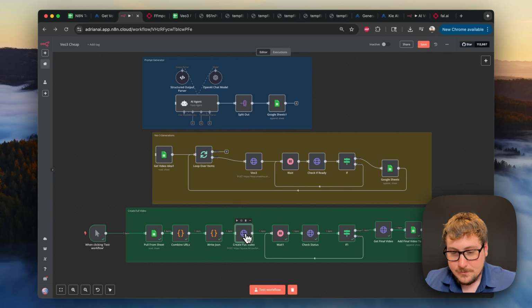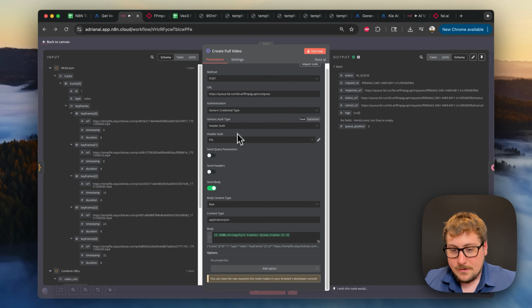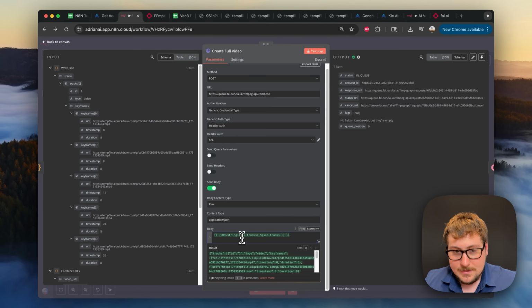And then we're going to be doing that create the full video. We're going to be using our FAL account because this is a service through FAL. So we're just putting in the ffmpeg URL for FAL. And then sending body content type is going to be raw, and then content type is going to be application/JSON, and then we're just basically dumping in that entire output from the last node. And then same thing with all the other stuff.